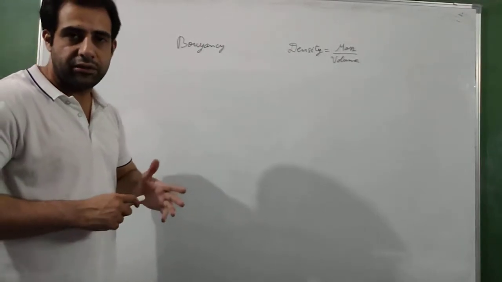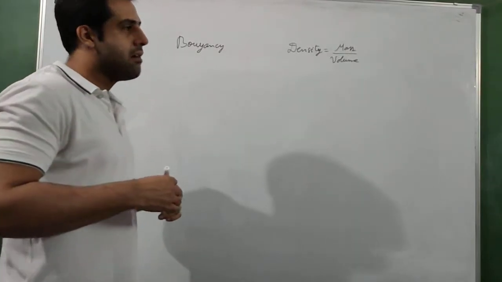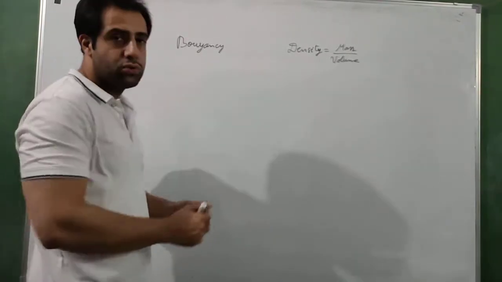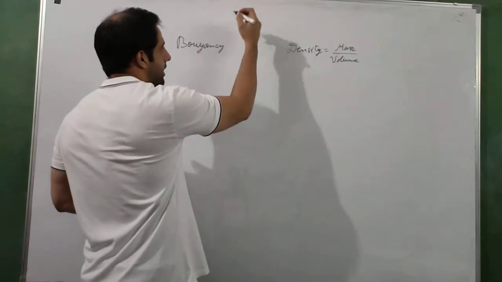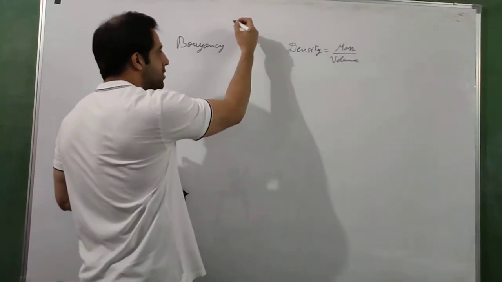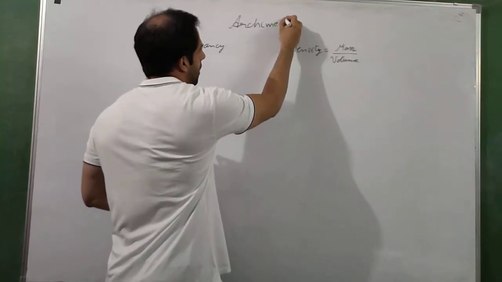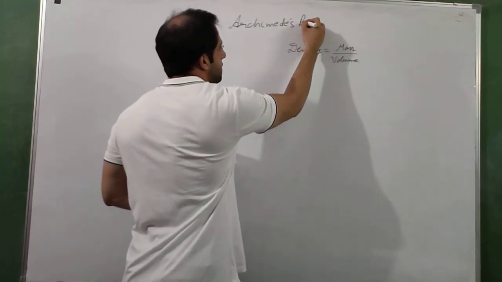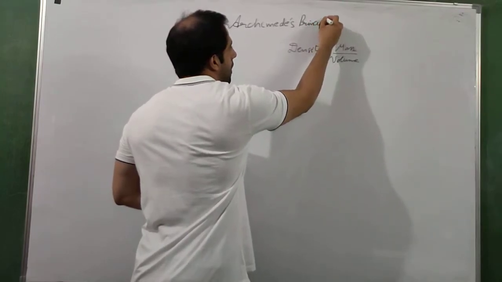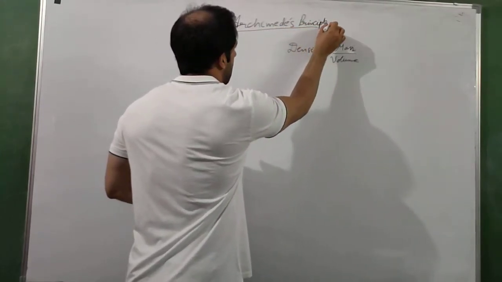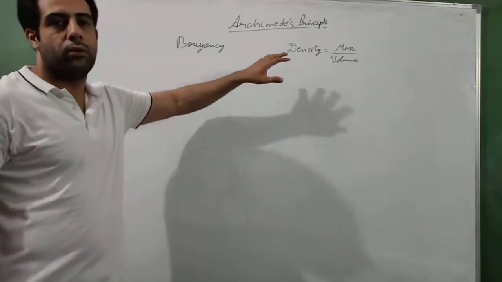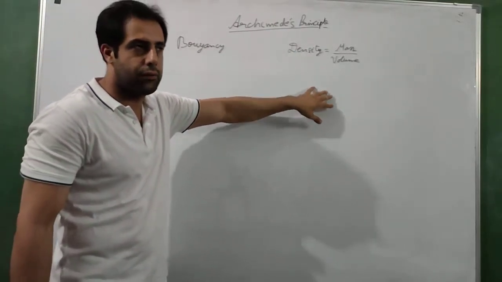Now there was a very famous physicist and mathematician. He gave a law to combine these two concepts, and that law was named after the scientist. It was called Archimedes principle. First let me explain what the principle is, and then I'll tell you the definition.